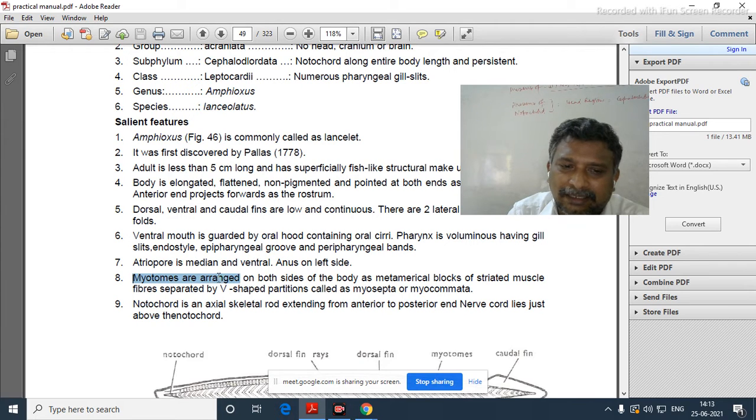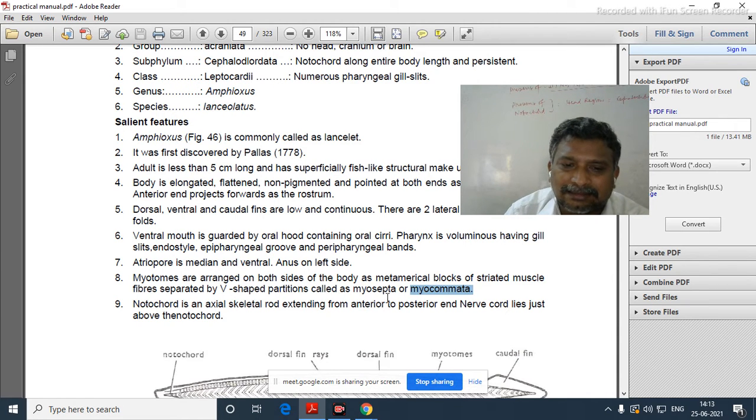Very important: the myotomes are arranged on both sides of the body as metameric blocks of striated muscle fibers, and they are separated by V-shaped partitions. What are they called? The V-shaped partitions are called myosepta or myocommata.